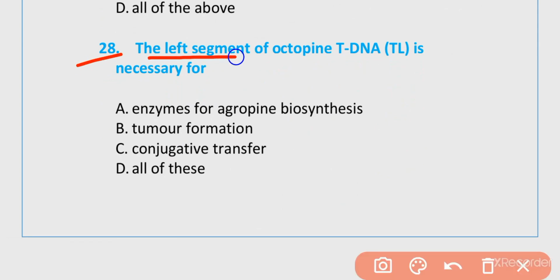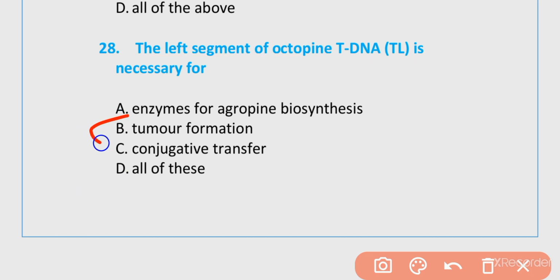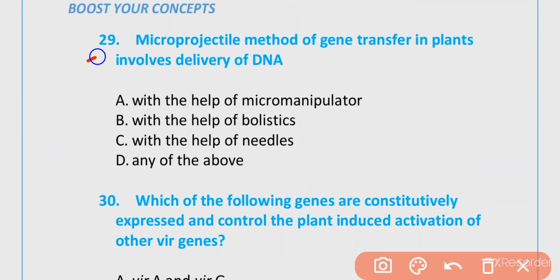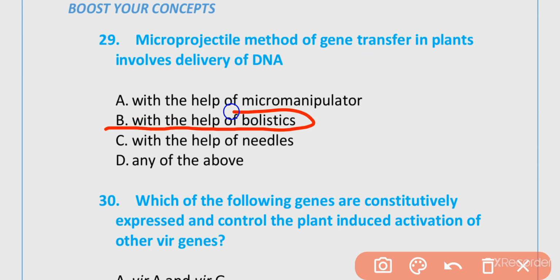28. The left segment of octopine tDNA, TL, is necessary for the enzyme for agropine biosynthesis, tumor formation, conjugative transfer, all of these. The correct option is option B, tumor formation. MCQ number 29. Macroprojectile method of gene transfer in plants involves delivery of DNA with the help of a macromanipulator, with the help of biolistics, with the help of needles, any of the above. The correct option is option B, with the help of biolistics.